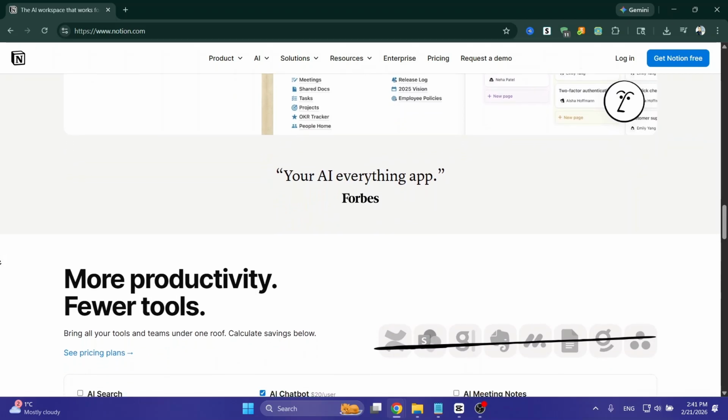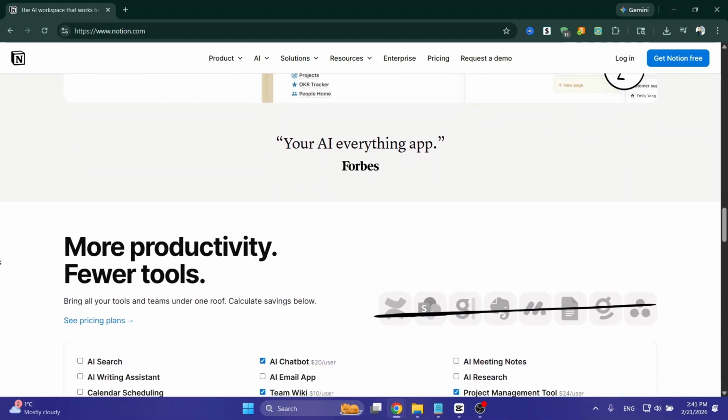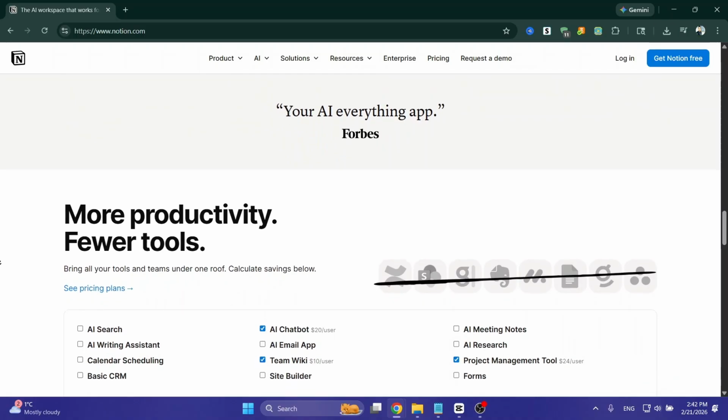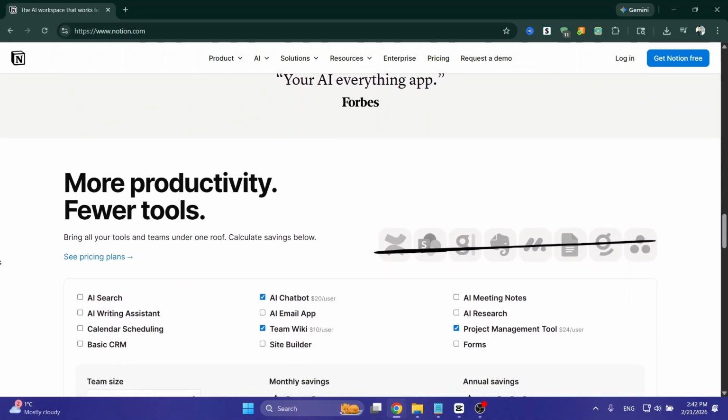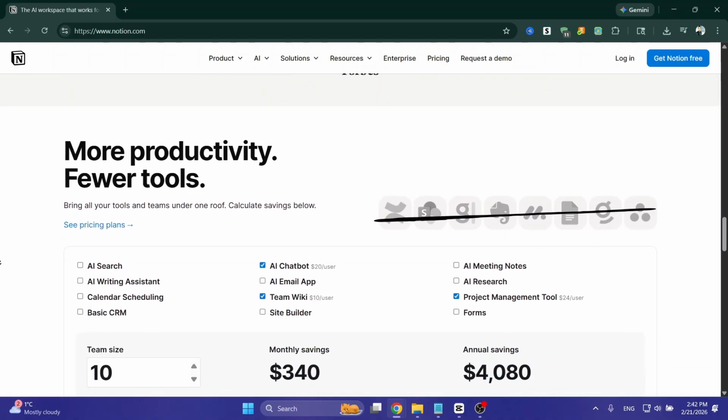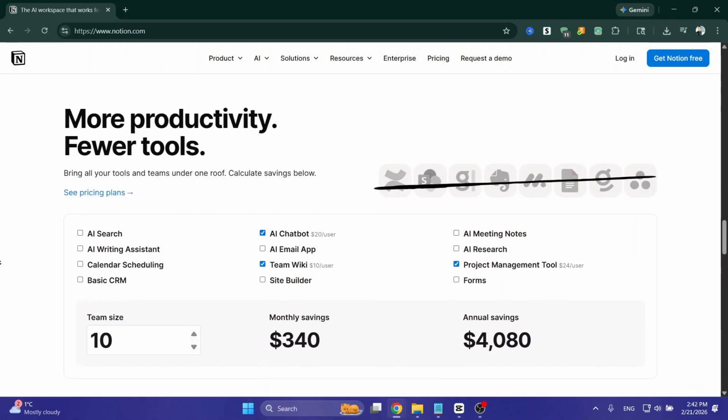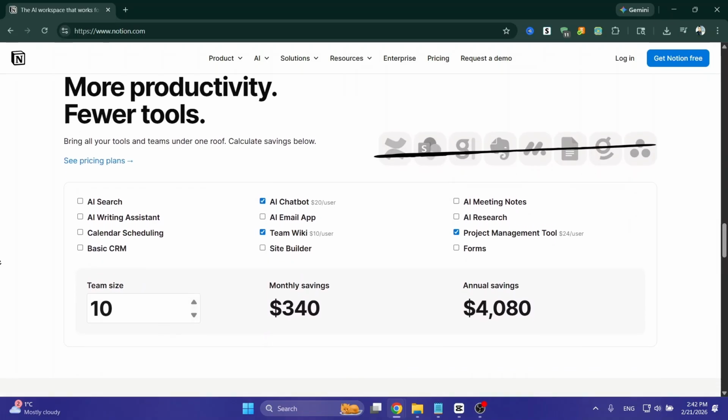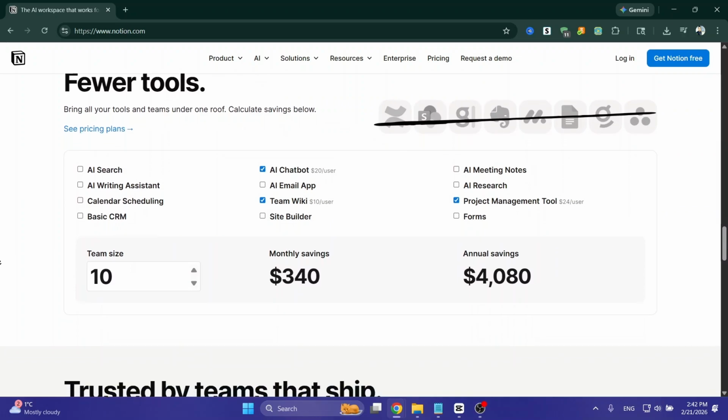If you want to supercharge your productivity, organize complex projects, and manage both personal and professional life in one place, I highly recommend diving into Notion. Explore its templates, databases, and AI integrations, and see how it can transform your workflow.